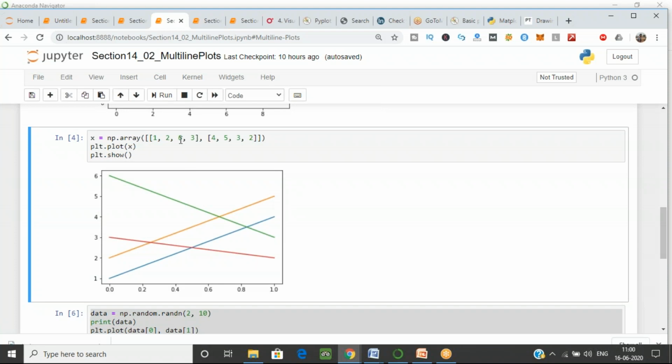The second point is 2 and 5, the third point is 6 and 3 of y, and the last point is 3 with 2. Here this is the line going to 2.